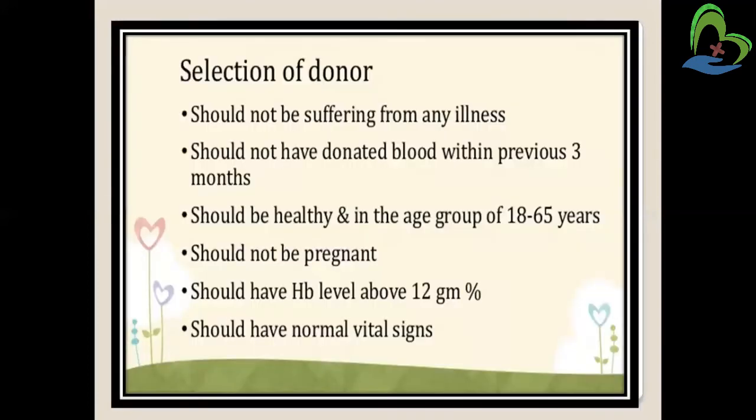Now the selection of donor. How do we select the person who gives the blood, who is able to give the blood? They should not be suffering from any illness, right? The person who is going to donate blood should have no illness. Should not have donated blood within the previous 3 months, right? Then should be healthy and the age group must be 18 to 65 years. Then not be pregnant. Then Hb level is above 12%, right? Then normal vital signs.